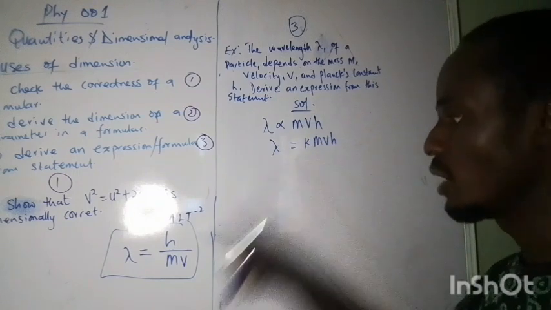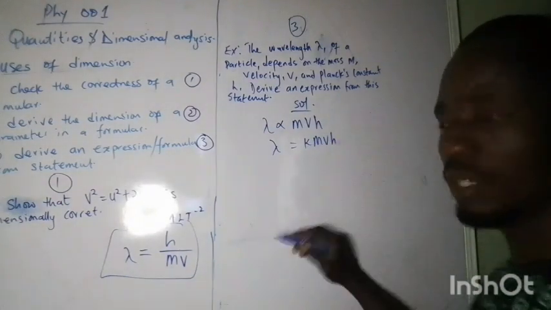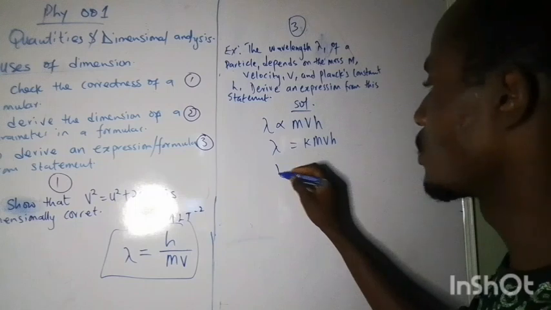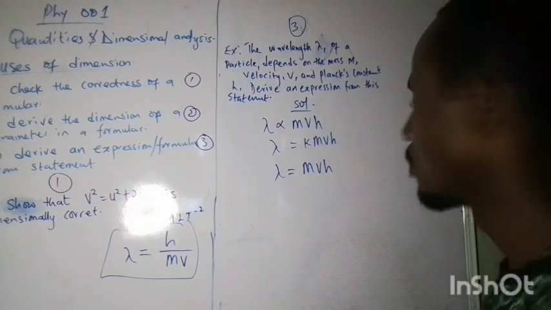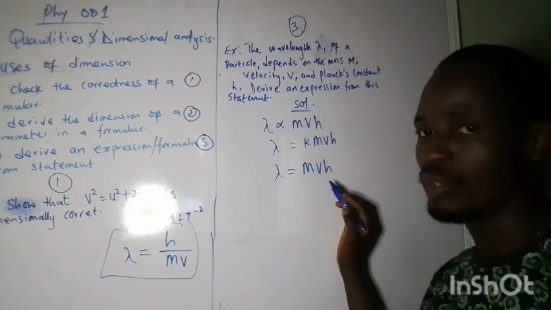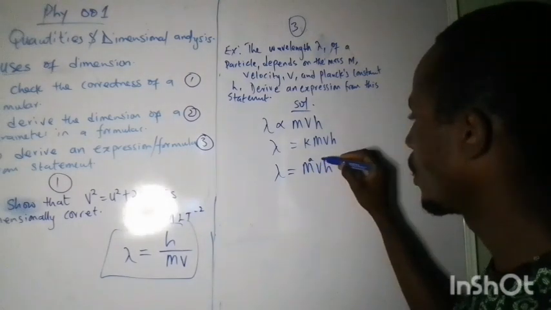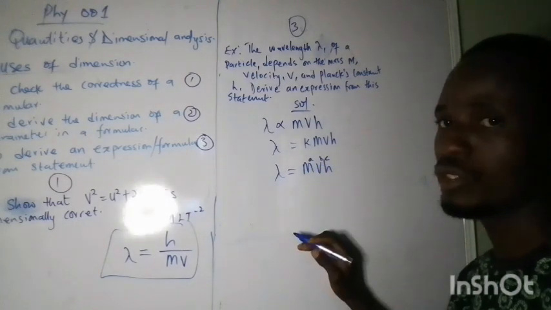Forget about the k, it is a constant, so we can neglect it. So now when you have this kind of question, all you need to do is raise all the quantities here to the power of any letter of your choice as a variable. So let's use a, b, c. Then you can start writing their dimensions.